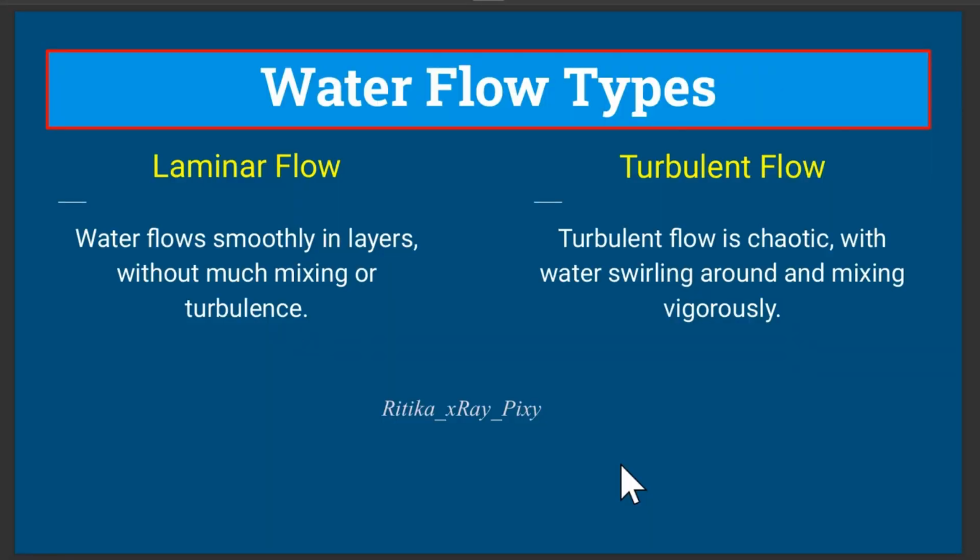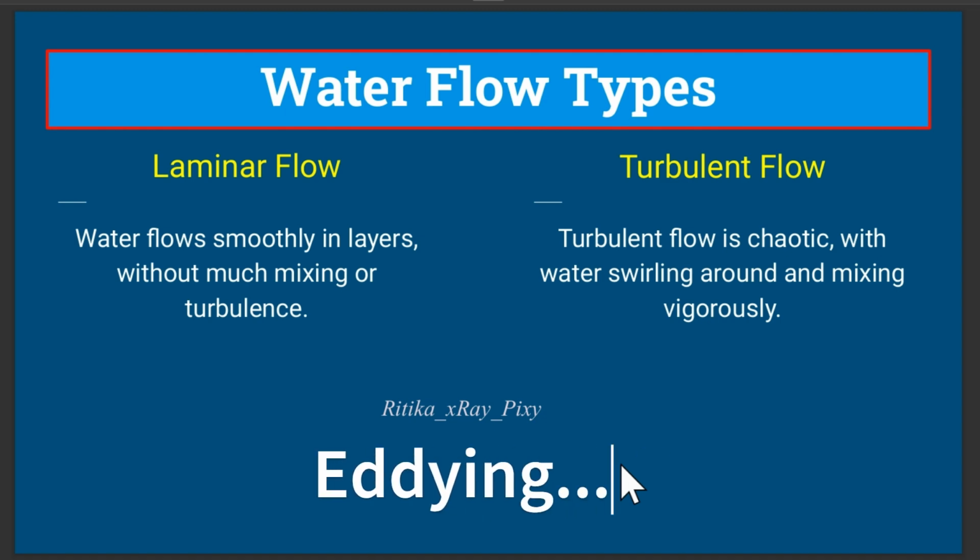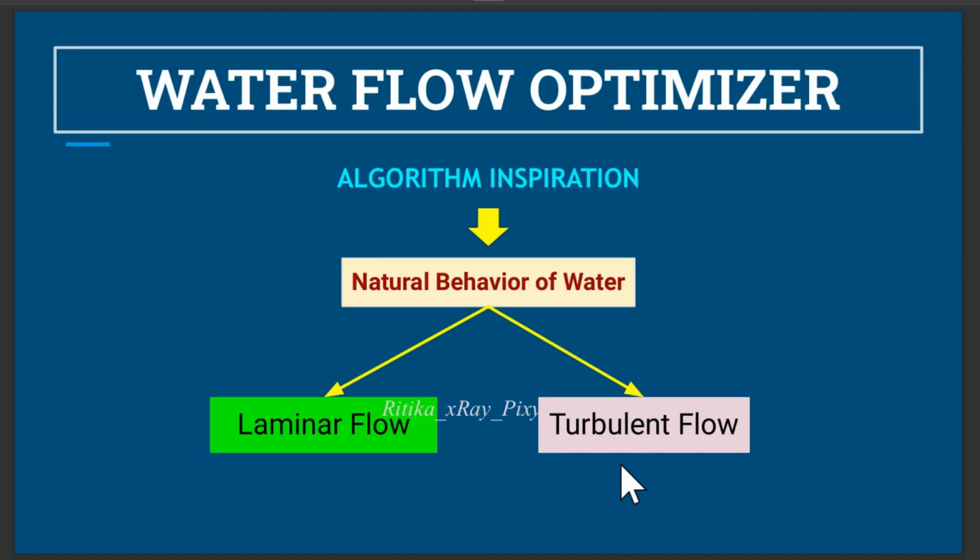So in this algorithm we have two evolutionary operators, laminar flow and turbulent flow. This algorithm mimics laminar flow and turbulent flow of water particles, which also include turbulent phenomena like eddying, which is often observed in rivers. So this algorithm simulates how water particles move from higher ground to lower ground. First we will discuss different behavior of water in nature.